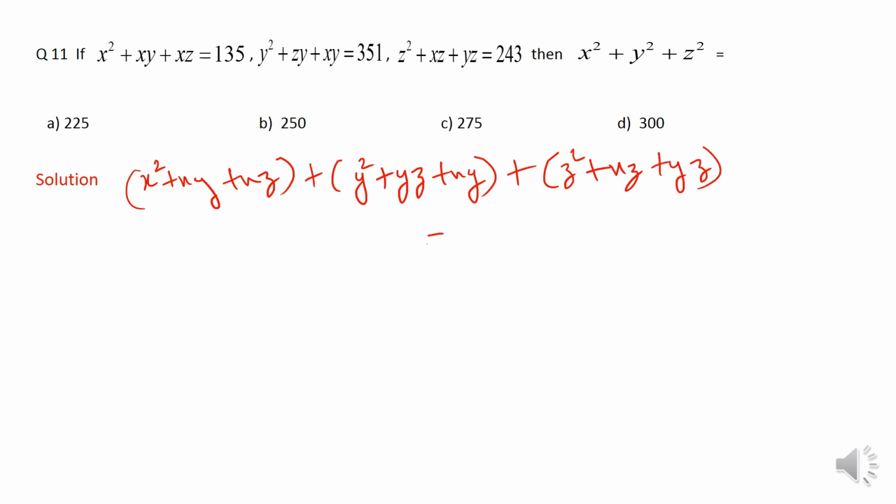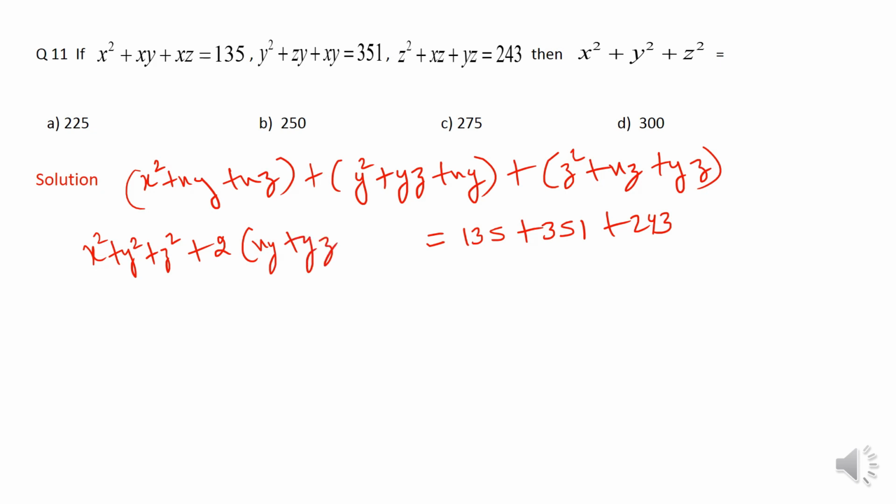Because upon addition, what I'm going to get? I'm going to get a direct identity, and what is that? It is x square plus y square plus z square plus 2 times xy plus yz plus zx. Means this is just x plus y plus z whole square. Fine.